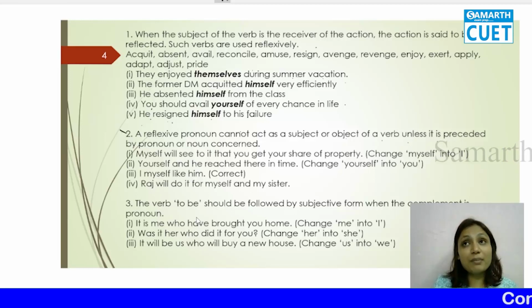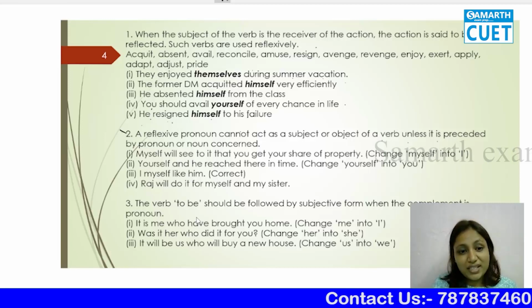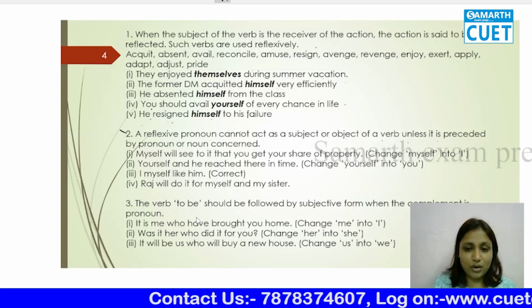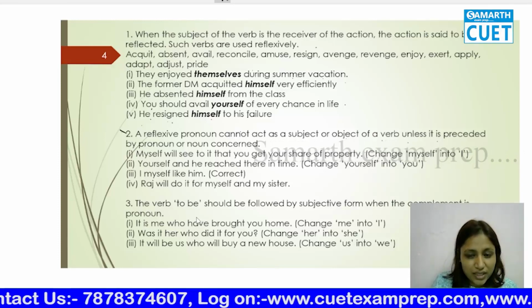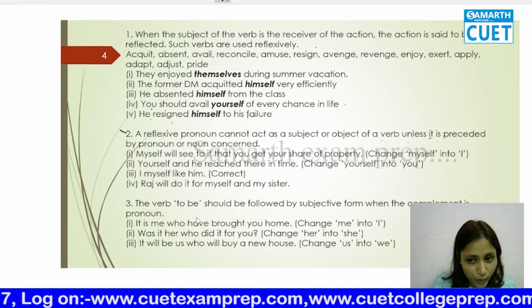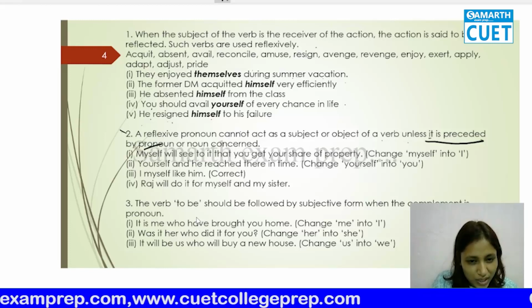Grammatically you never say myself, you'll always say I am this. Reflexive pronouns can never be subjects. Always remember that. They cannot be a subject, unless, now there's a rule to it, unless it is preceded by the pronoun or noun concerned.